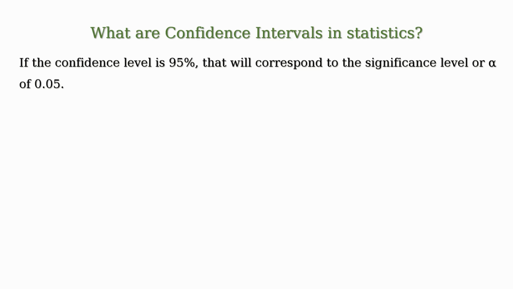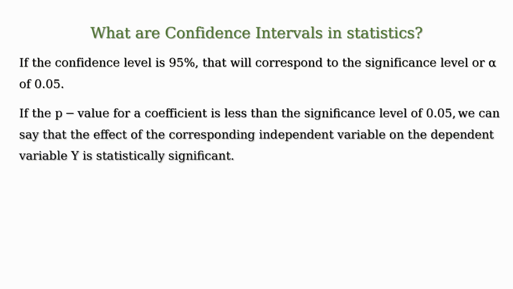At this point, if the p-value for a coefficient is less than the significance level of 0.05, we can say that the effect of the corresponding independent variable on the dependent variable y is statistically significant.